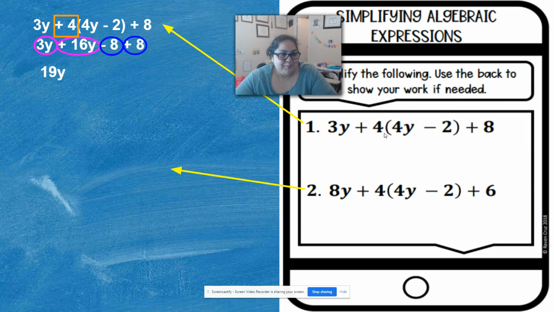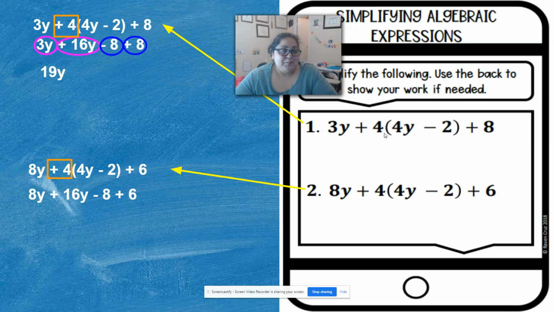My next problem, number 2. I identify what number I am going to distribute. Multiply, I get 16y minus 8. I circle what's going to be my like terms, and then I combine them. 8 plus 16 is 24y. Negative 8 plus 6 is negative 2. So when I put them together, it's going to be 24y minus 2, because there's a term in front of that negative 2.